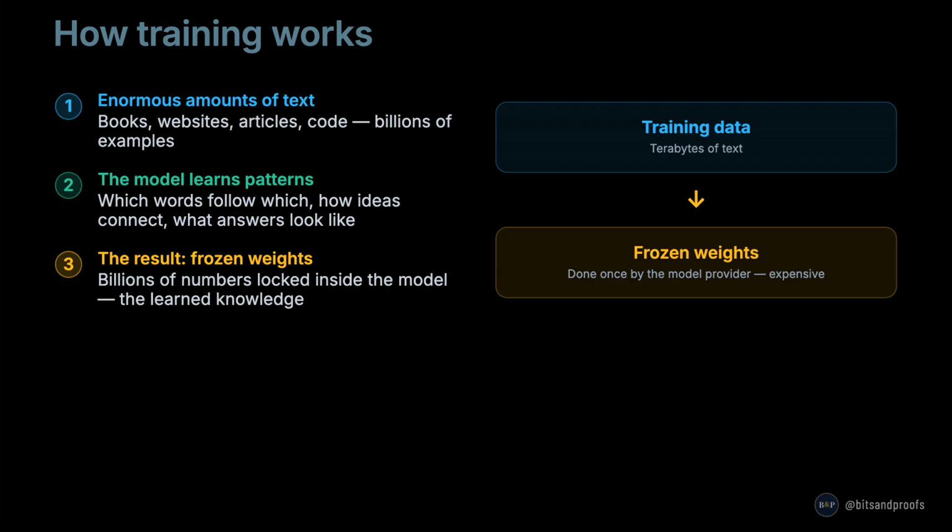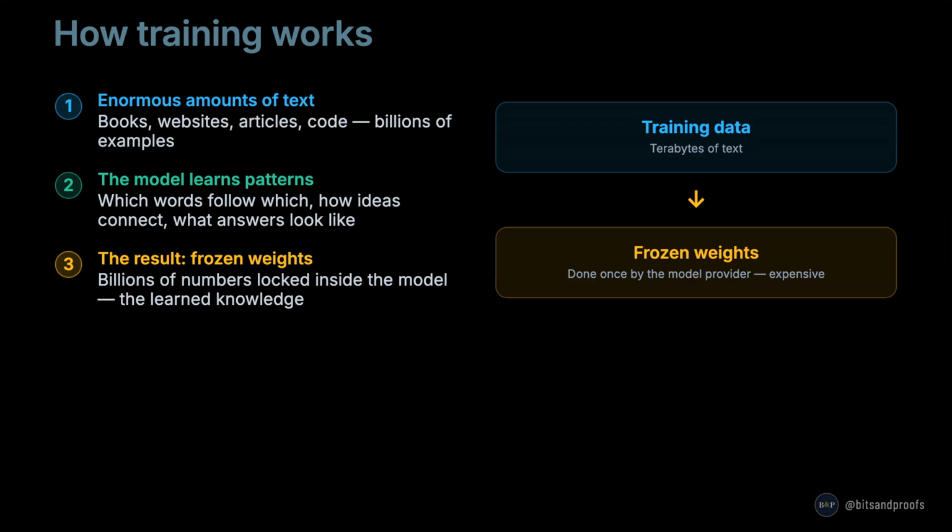Where does all that knowledge come from? Training. The model is trained on an enormous amount of text: books, websites, articles, code, billions of examples. During training, the model learns patterns. Which words follow which? How ideas connect. What a helpful answer looks like. The result is a set of frozen weights, billions of numbers locked inside the model.